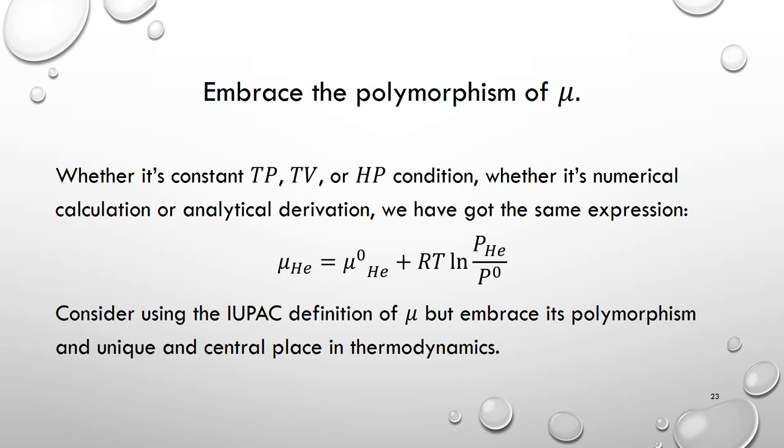But still, let's consider using the IUPAC definition of chemical potential in PChem teaching and learning for convenience, but let's also embrace its polymorphism. Because the chemical potential is unique, it's the central place in thermodynamics. It connects all those thermodynamic properties, U, H, A, and G, and also P, V, T and S.